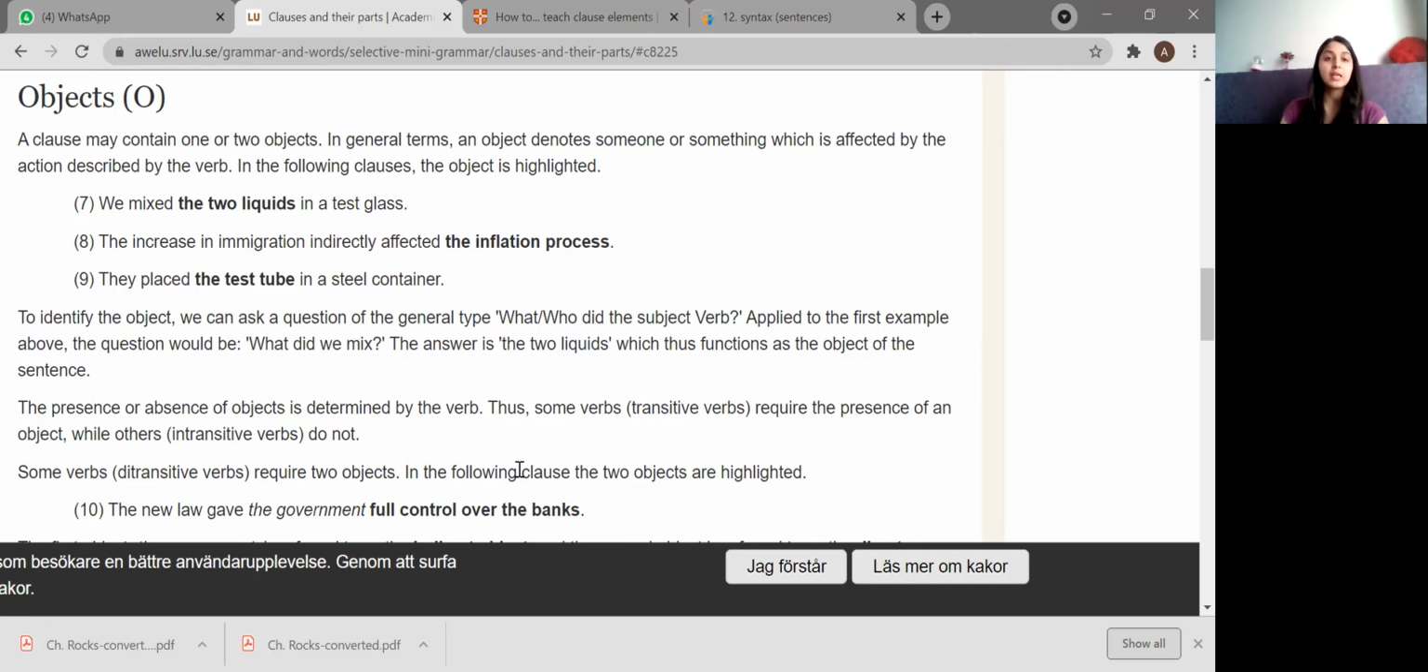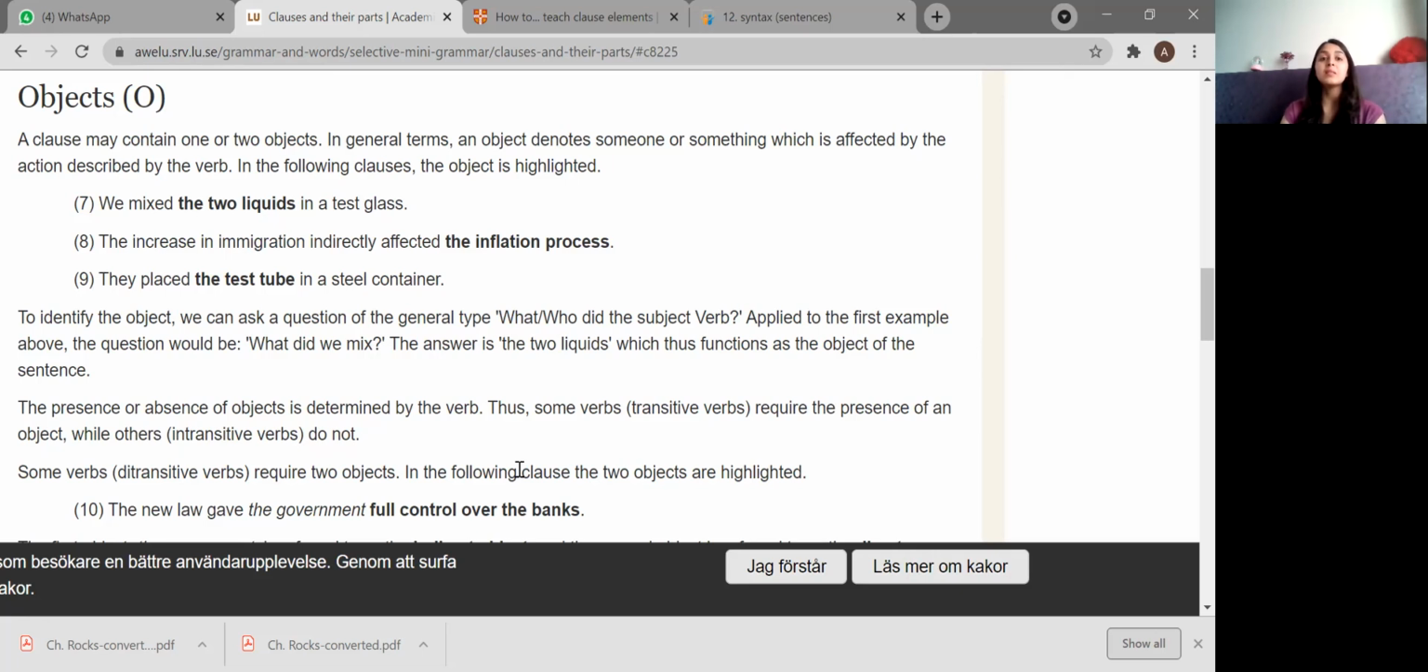A clause may contain two objects. In general terms, an object denotes someone or something which is affected by an action described by a verb. In the following clauses, the object is highlighted. Let's see the seventh one. "We mixed the two liquids in a test glass." All right. The two liquids is the object here. We becomes the subject. The two liquids becomes the object.